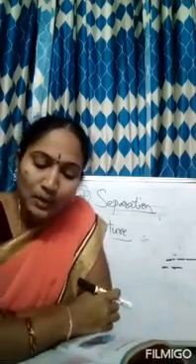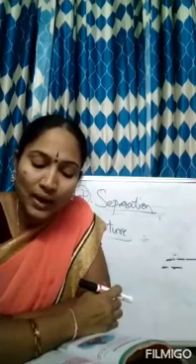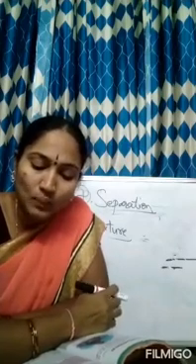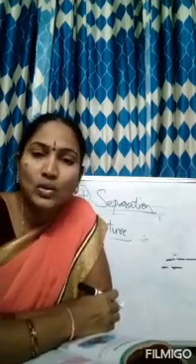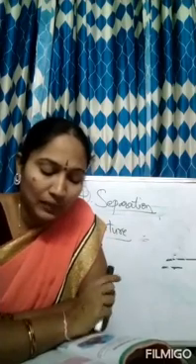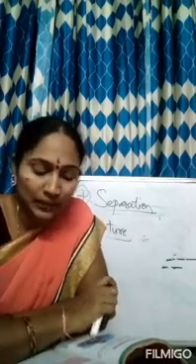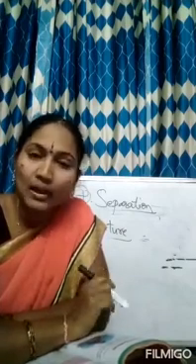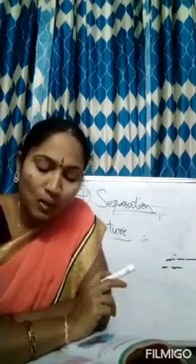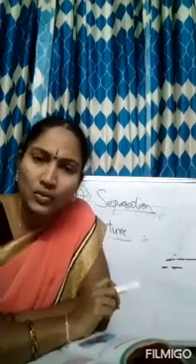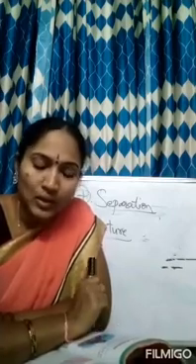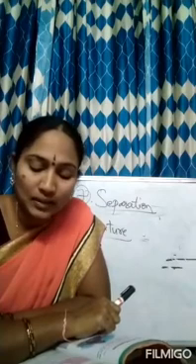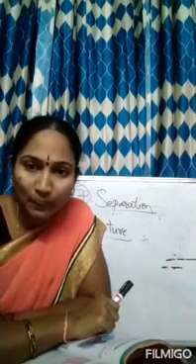Now write in table number 2 some mixtures that you have known and their substances. Also mention there whether they are natural or man-made. They have given the lemon water. It is a mixture and the substances that are added in the lemon water are lemon juice, sugar, water and a pinch of salt also will be added. So it is not natural, it is man-made because we are preparing it.